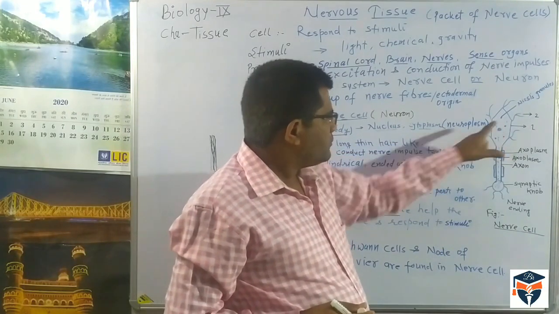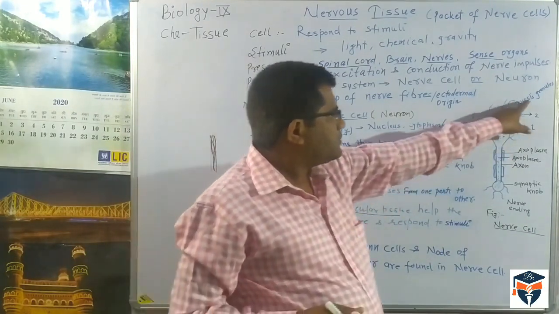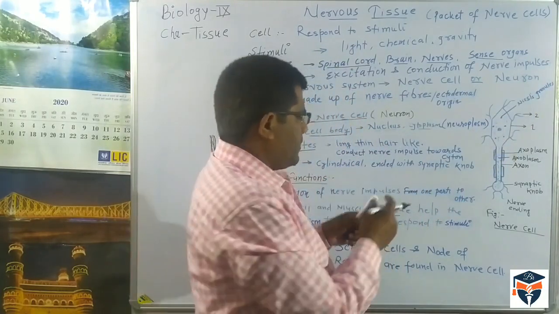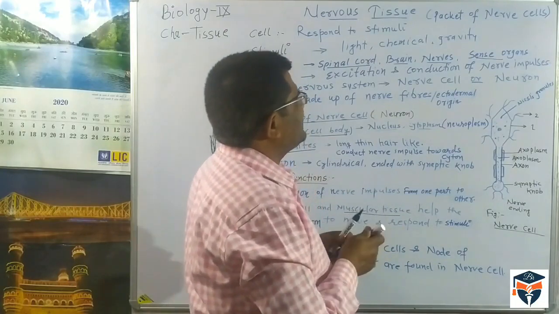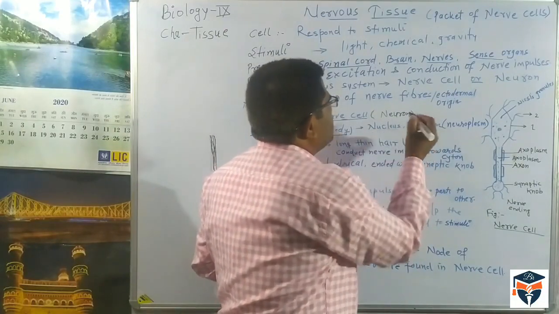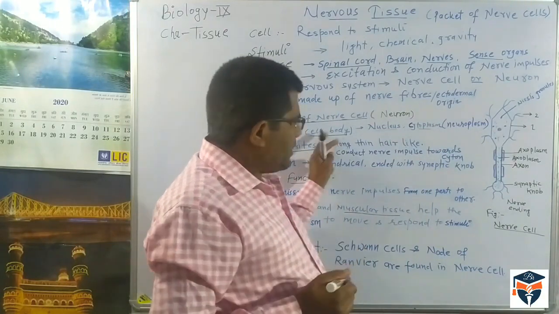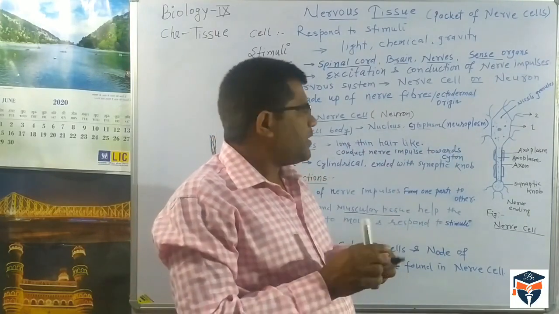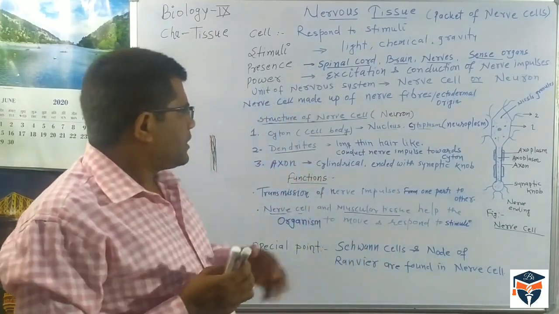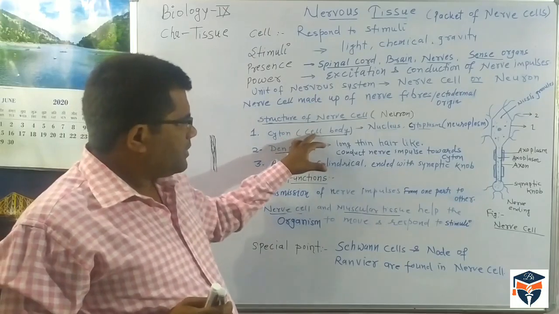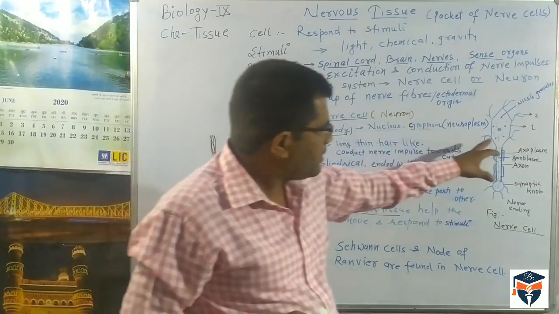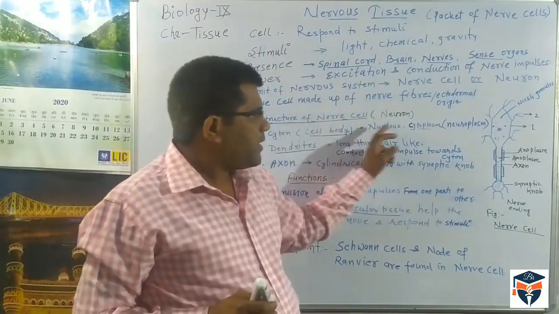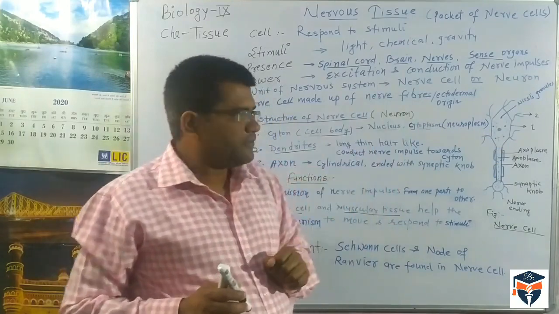There are some granules which are called Nissl granules. And there is a liquid part, which is called the cytoplasm. The cytoplasm present in the cell body is also called neuroplasm. So the first part of the nerve cell is the cell body, and each cell body has a hexagonal structure with a nucleus and cytoplasm.